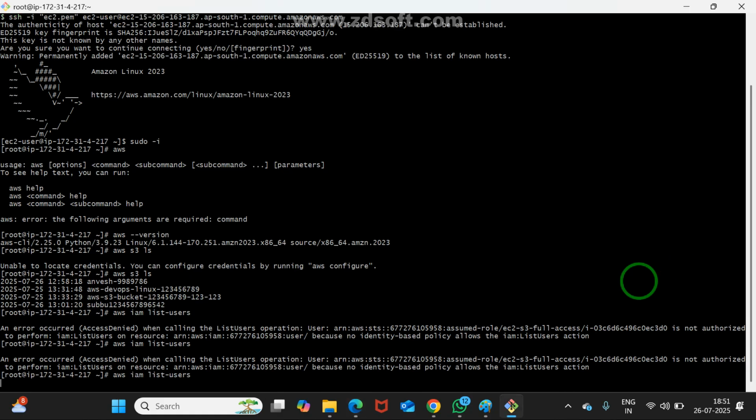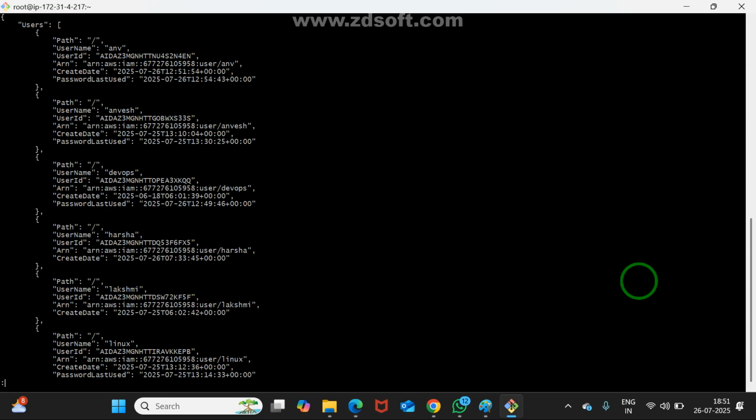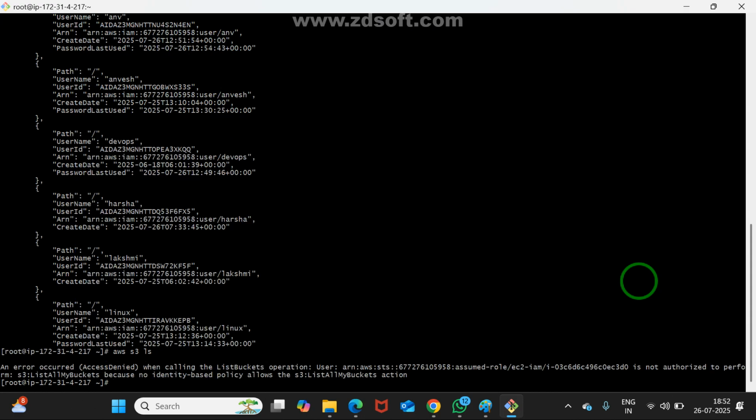Now press the up arrow, you may check it. Am I able to see all the users? Yes or no? Then I may try the other one, aws s3 ls. Why am I not getting it? Are you observing? Because that is a different role. Subbu, do you agree with me? Yes, sir. Two different roles. Our aim is what? I want to access S3 as well as IAM. Anyone can tell me what the little modification is? I want not only S3 but also IAM, not only IAM but also S3. What to do? Quickly guide me.